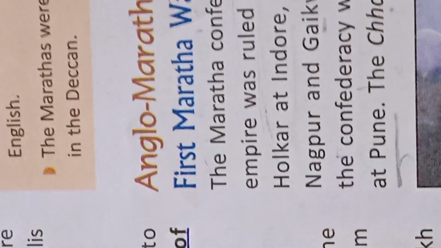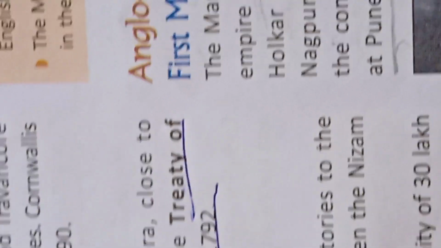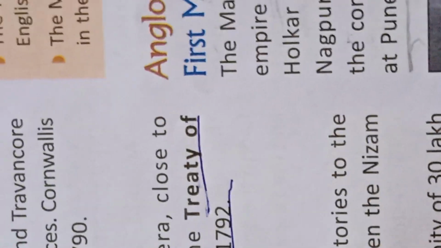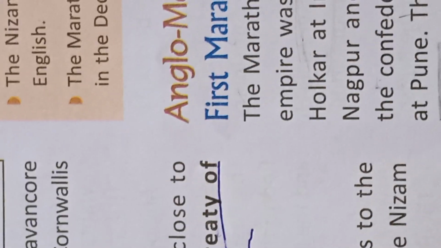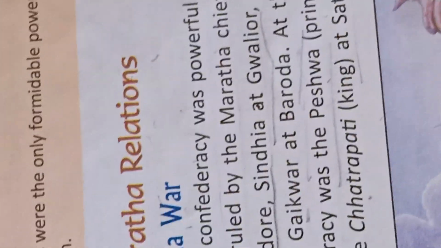So the Maratha Confederacy was very powerful. The huge empire was ruled by the Maratha chiefs like Holkar at Indore, Scindia at Gwalior, Bonsal at Nagpur and Gaikwad at Vadodara. So underline the names of the Maratha chiefs: Holkar at Indore, Scindia at Gwalior, Bonsal at Nagpur and Gaikwad at Vadodara.